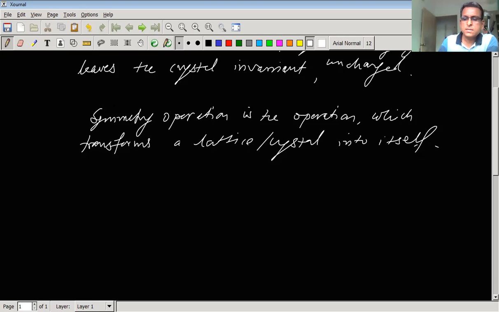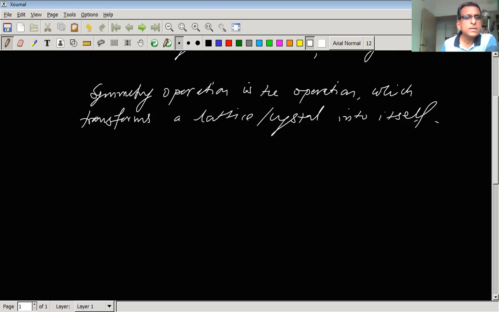Now, basically speaking, there are 4 types of symmetry operations. First is the translation operation, and the corresponding symmetry is called translational symmetry.